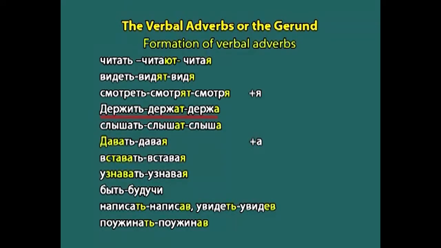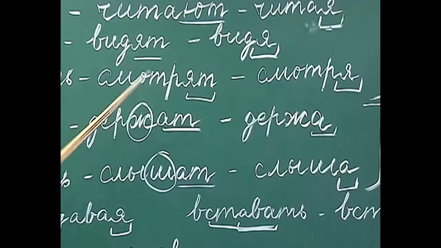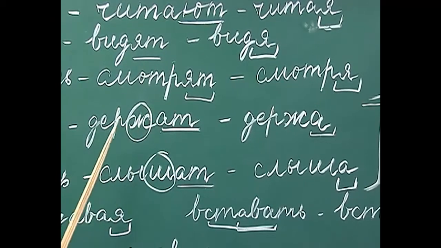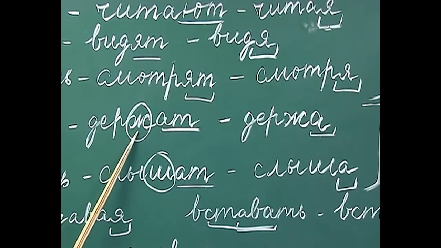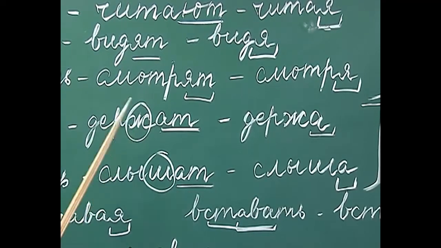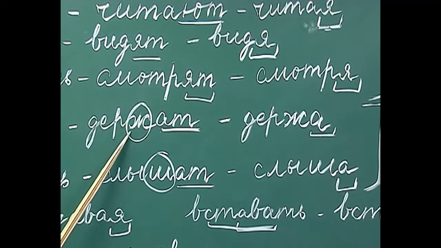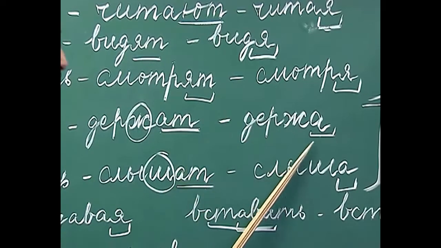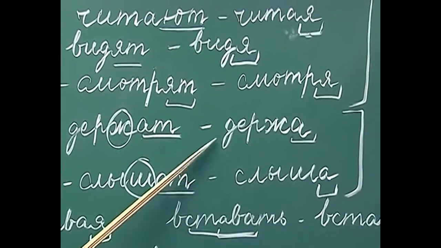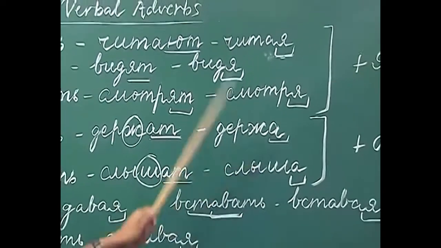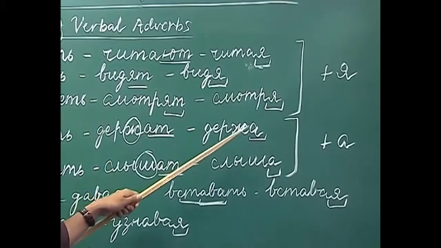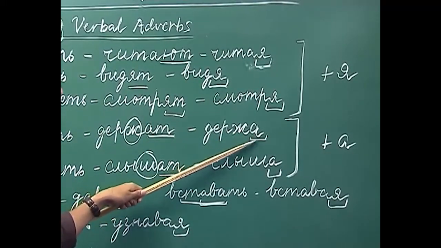How will you conjugate this with ani? Derzhat. So, here when we drop the ending, the last consonant here is zh. So, whenever we come across such verbs or such conjugated forms, we will use a instead of ya. So, derzha, the verbal adverb derived from this verb will be with ending a.